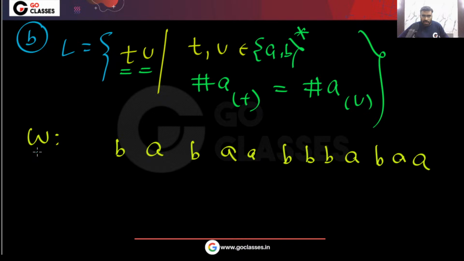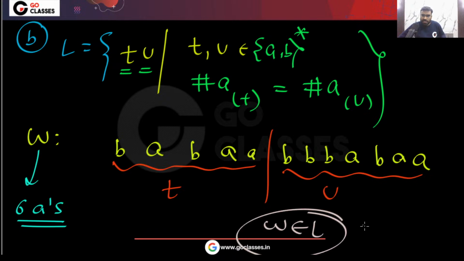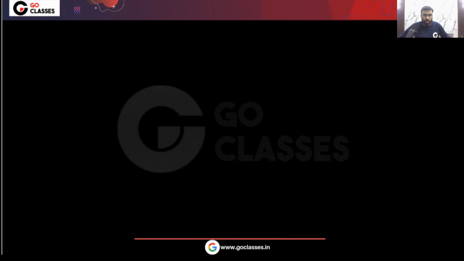You can notice in this string there are a total of 6 a's. So you can take this part as t and this part as u. You can see this string will belong to L. So I hope you understood.